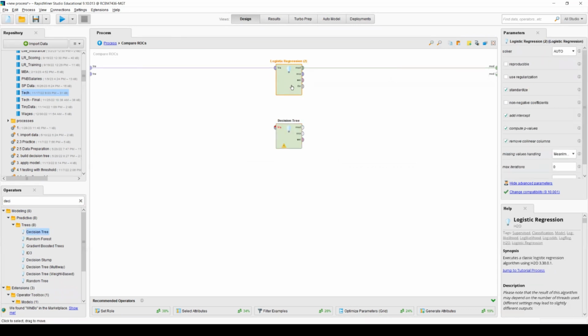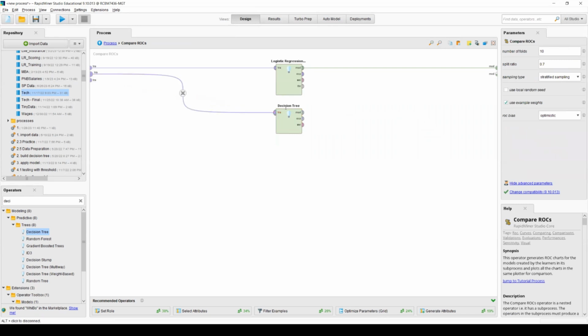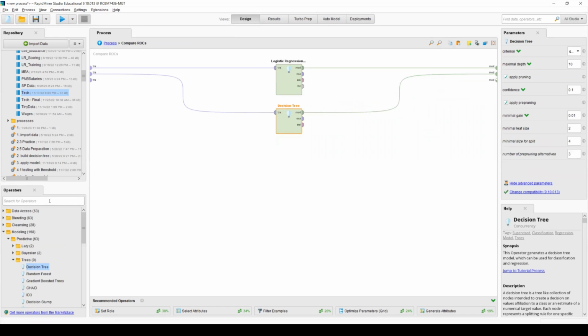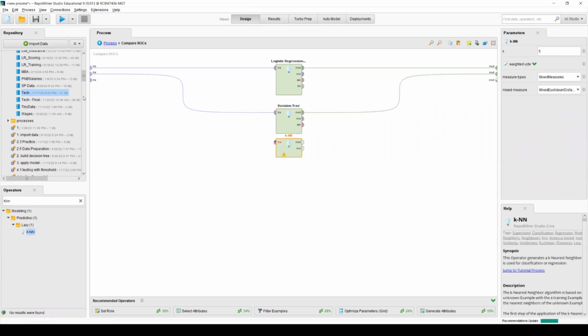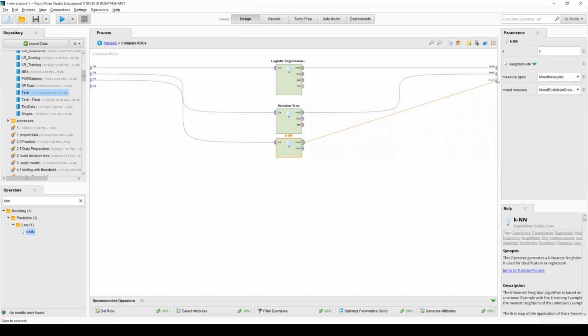So I want to compare the logistic regression and decision tree. Also, next week, we're going to talk about KNN. So I want to use KNN. Also, lastly, I want to do something called naive Bayes.